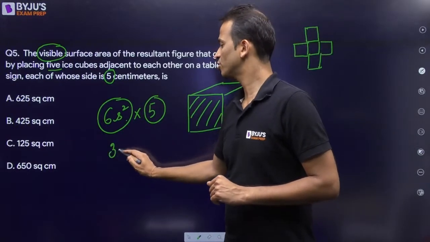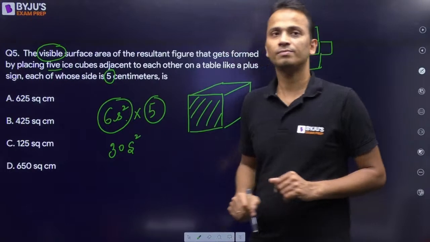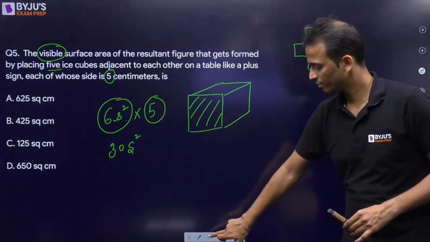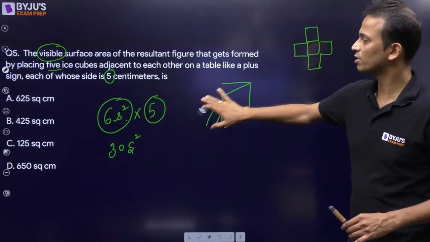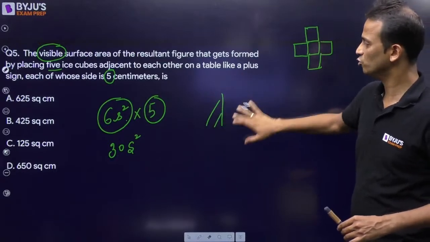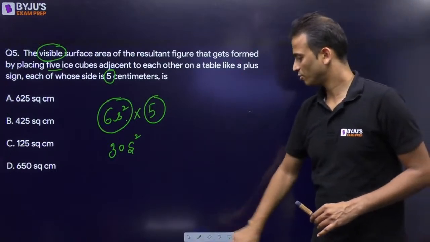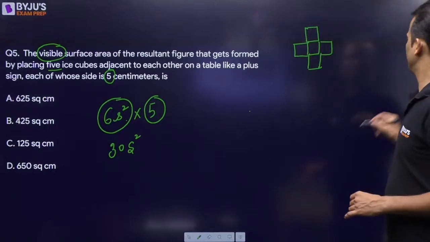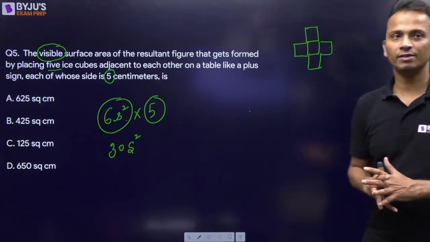So it is 30s square. Let's hold on. This is the total surface area of all these ice cubes put together.